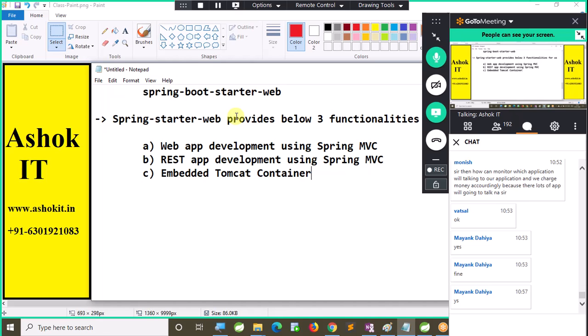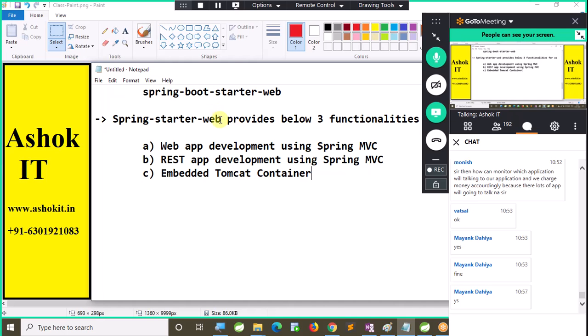So environment setup. To develop REST APIs, what is the environment we need? We are using one Spring Tool Suite IDE. In that we are going to create a Spring Boot project. That is sufficient. Nothing else is required for us. Use one IDE. I'm using Spring Tool Suite. In that, create a boot project. In that boot project, add one starter, which is starter web. Then you are good to develop a REST API. All of you able to follow this?